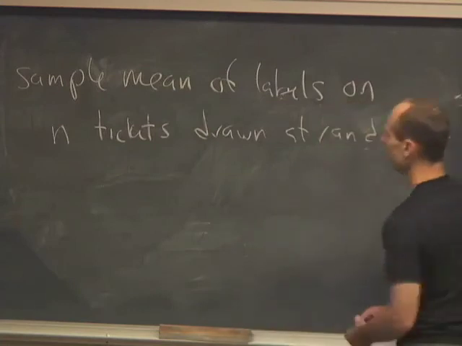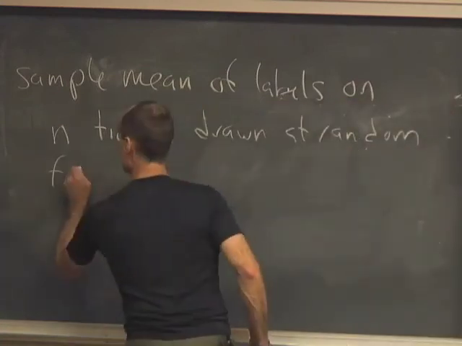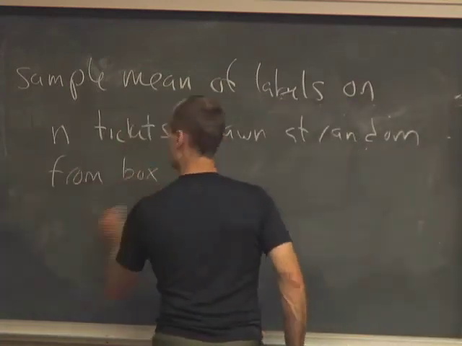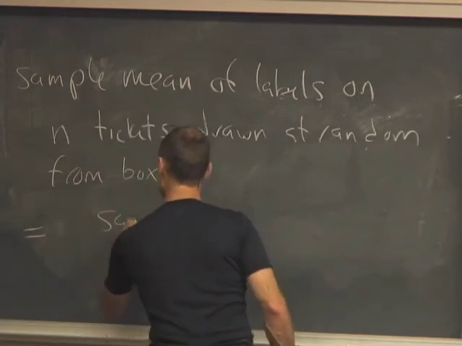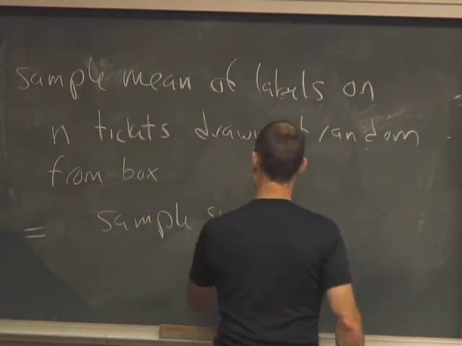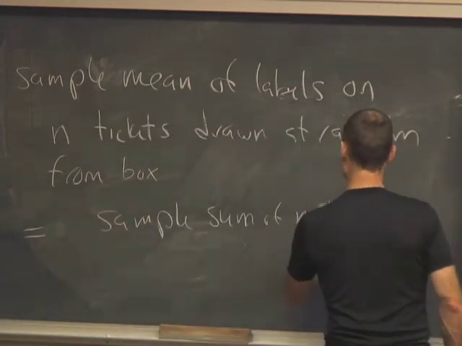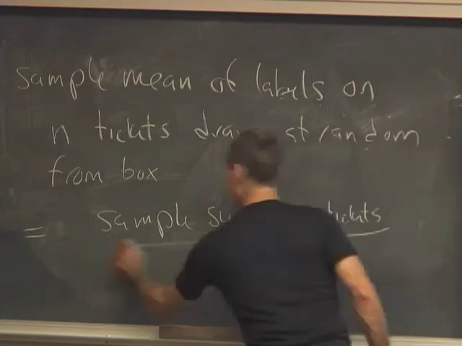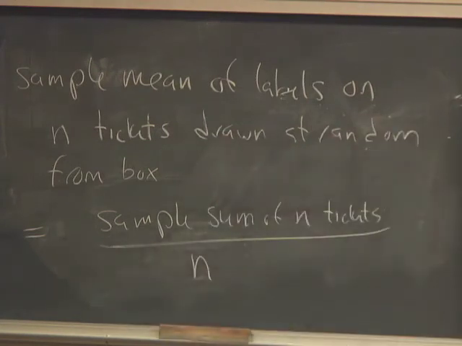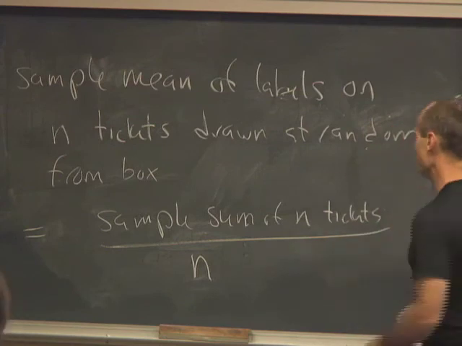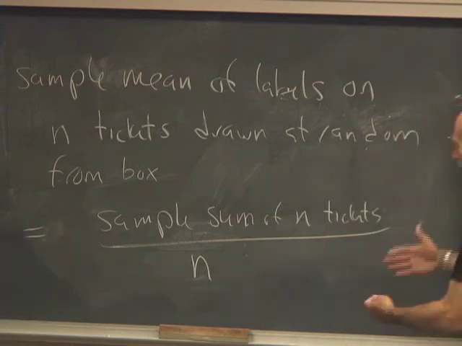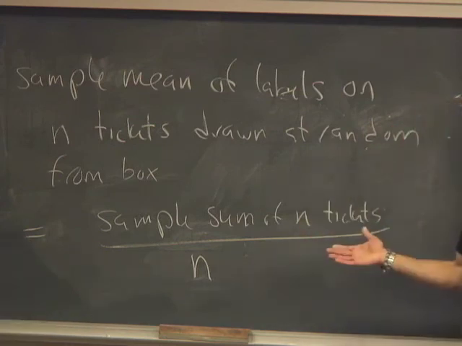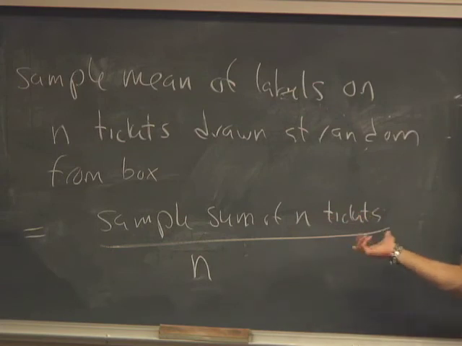The sample mean of n tickets drawn at random from a box is equal to the sample sum of the n tickets divided by n, right? You add them together and you divide by how many you have. Okay? So you can write it as 1 over n times the sample sum. Yes? That's a constant times the sample sum.